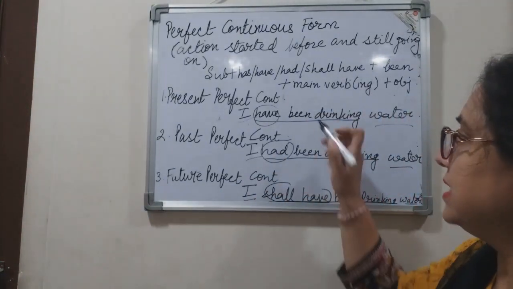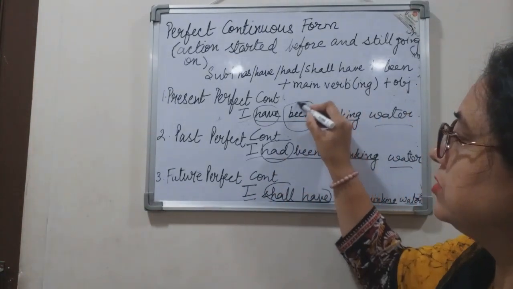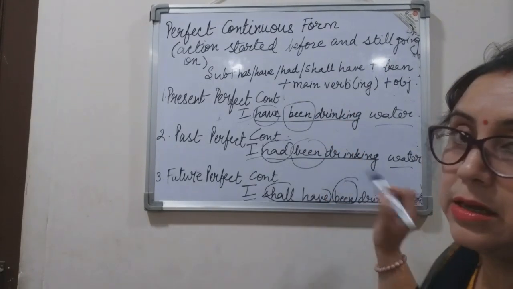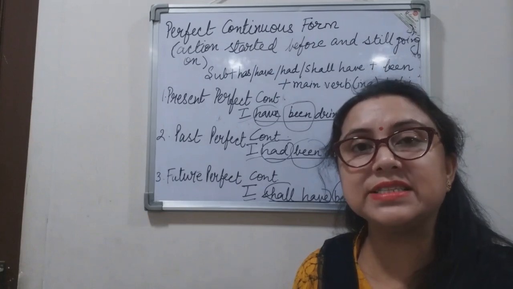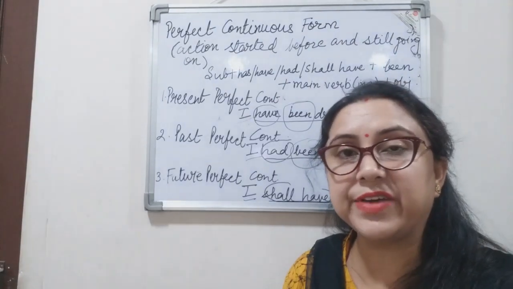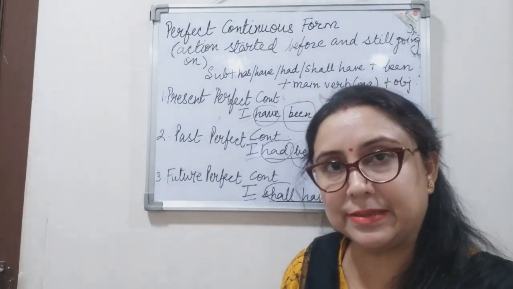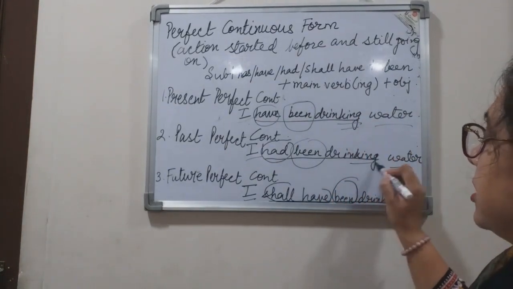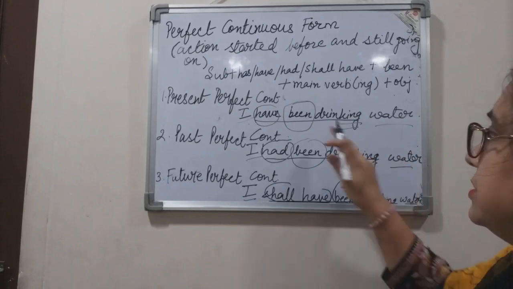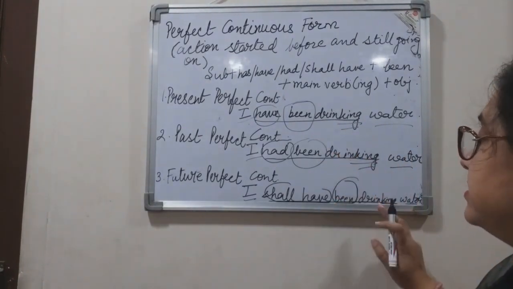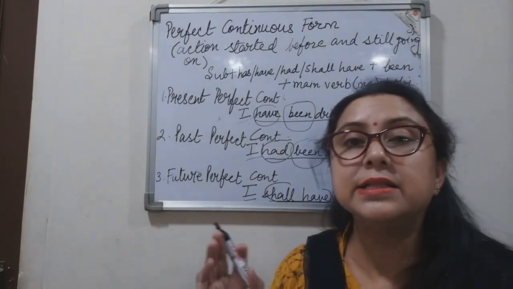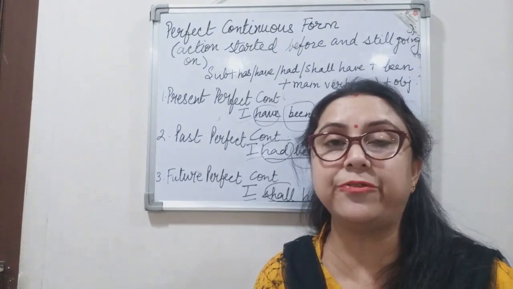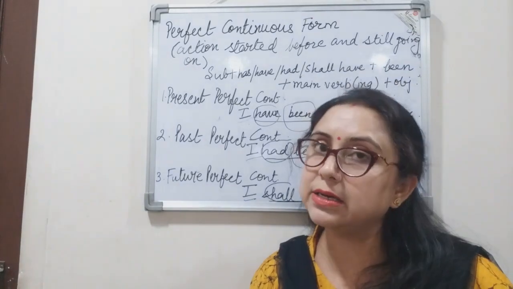Now, after that, can you notice one new thing has come up? That is the word been. So, been is always there in perfect continuous tense, right? Then again, talking about the main verb, drinking here, drinking here, drinking here. We notice that the main verb has again taken the ing form, which we saw in the continuous form.